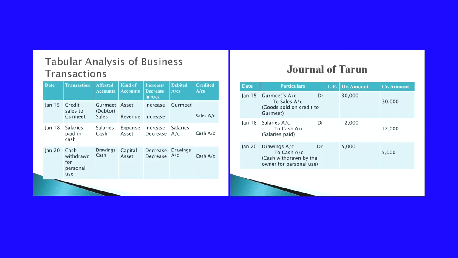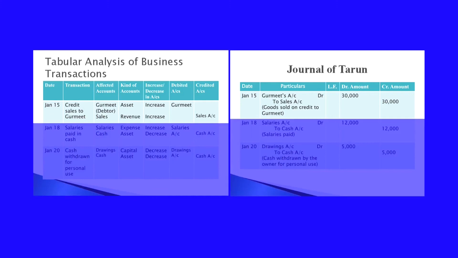Moving to the next transaction, that is on January 15th, credit sales to Gurmeet. Goods are sold to Gurmeet. Gurmeet is a debtor and sales is the other aspect. So, two accounts, Gurmeet's account and sales account. Gurmeet is a debtor, so it will come under asset account. Sales is a revenue, and when asset increases, that is debtor increases, you have to debit that account. When revenue increases here as a result of sales, income is increasing, so sales account is credited. So, the entry will be Gurmeet's account debit to sales account.